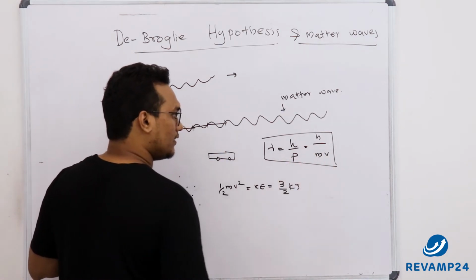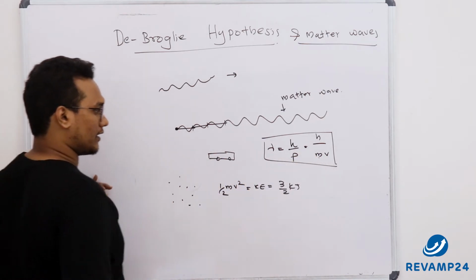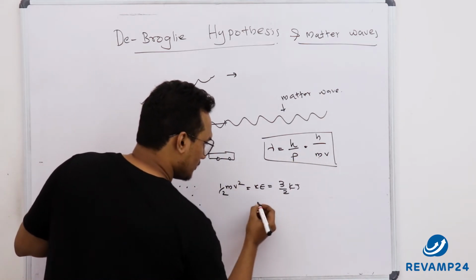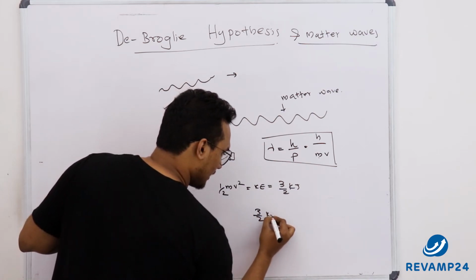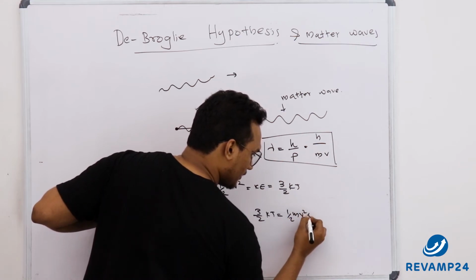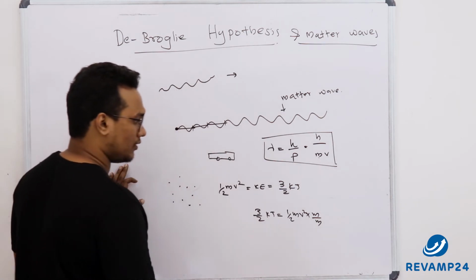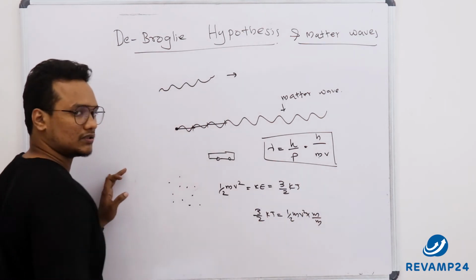We need mv to substitute here, but we have mv square. Now how to get mv? 3 by 2 kT is equal to half mv square, into, I will multiply with m and divide with m. It is simply multiplying with 1, so the equation will not change.